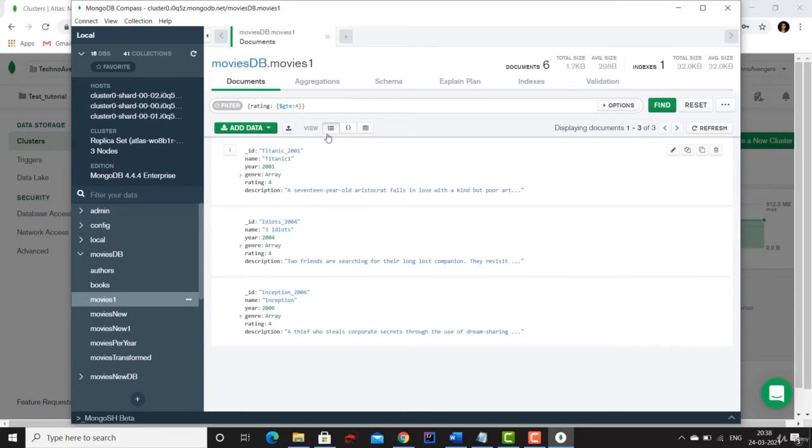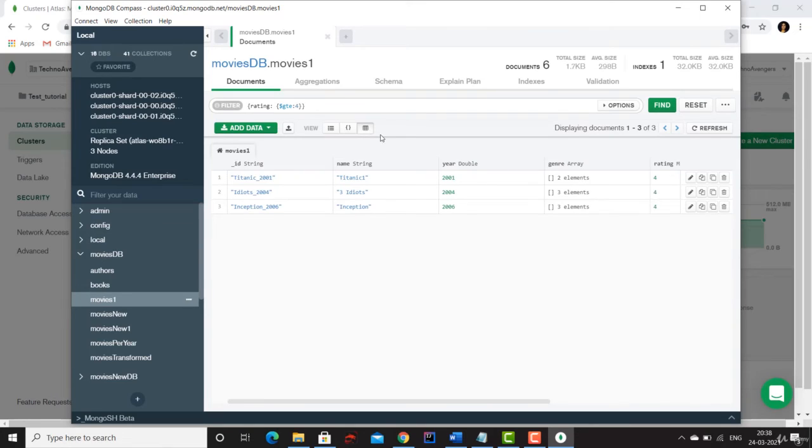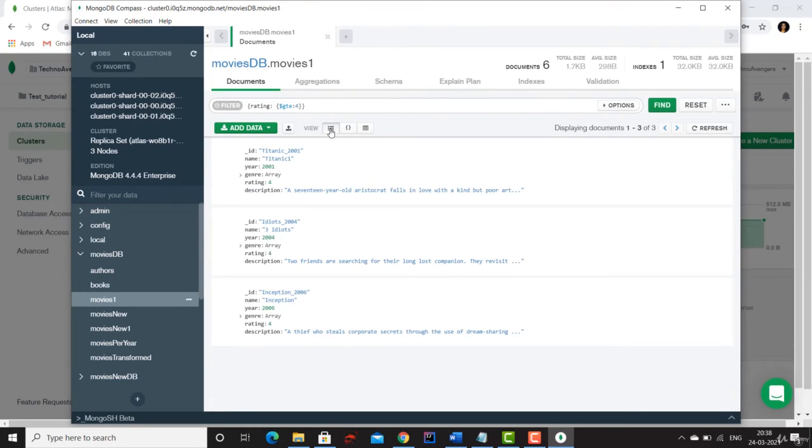Okay. Now there are 3 views to represent your document. This is the first view, that is a list view. The second view is your JSON view. Here you will see your document in the JSON format. And the third view is your tabular view. If you click on this tabular view, you will see all of your documents in table format. So you can work with any of the formats that looks comfortable to you.